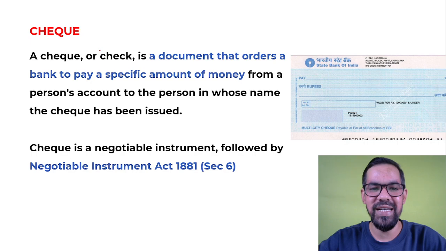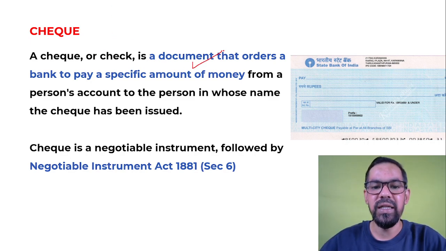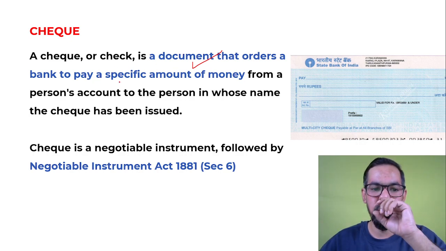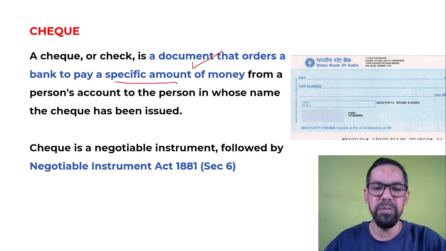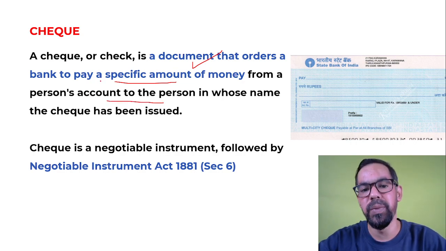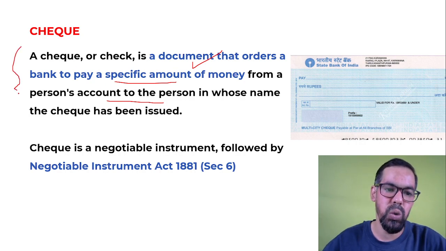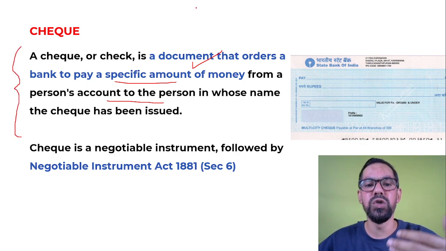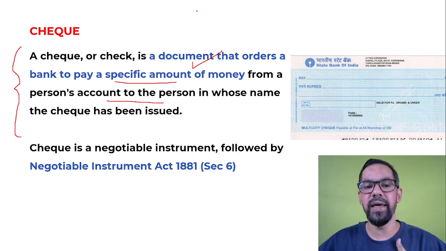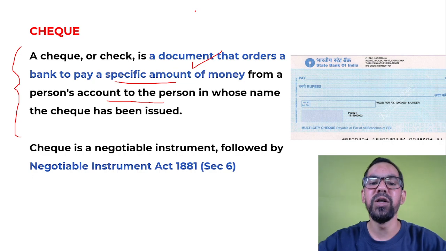Here is a basic definition of check. A check is a document that orders a bank to pay a specific amount of money from a person's account to the person in whose name the check has been written. Let's say you issue a check to me. You are giving an order to your bank to pay this much money to my account.